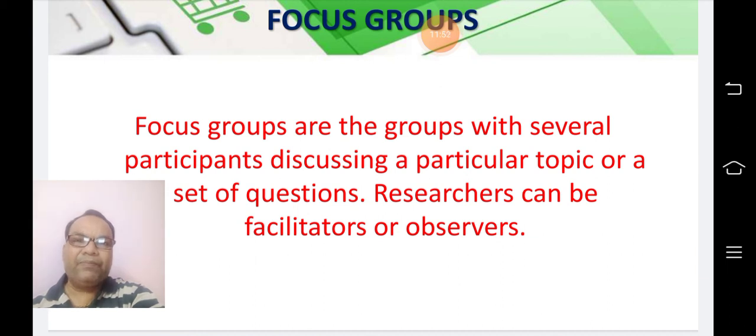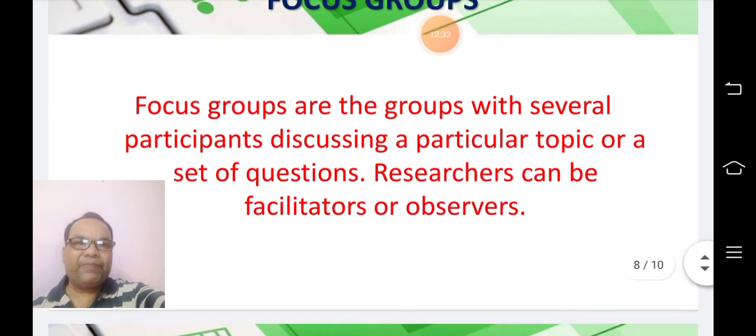And apart from it, a set of questions is also given to them, and those questions are answered by them. If any participant of the group faces any problem in understanding the question or the topic, then the researcher remains present there to help him solve the problem. He can also be an observer. So the whole discussion is made in the presence of the researcher.